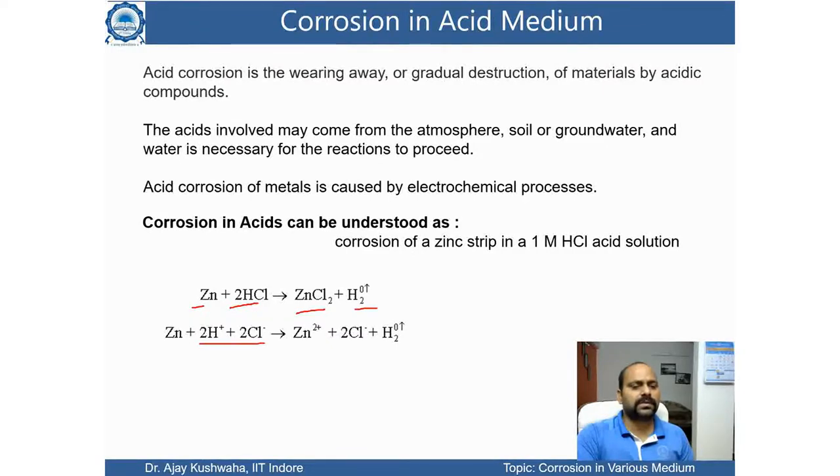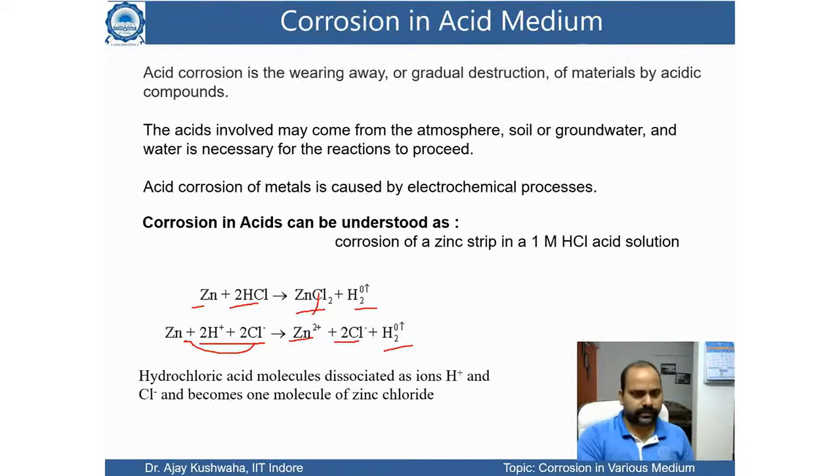Then zinc reacts with the 2Cl-, and Zn2+ and 2Cl- react together and form ZnCl2, and then H2. So the hydrochloric acid molecule dissociates as ions H+ and Cl-, and becomes one molecule of zinc chloride.